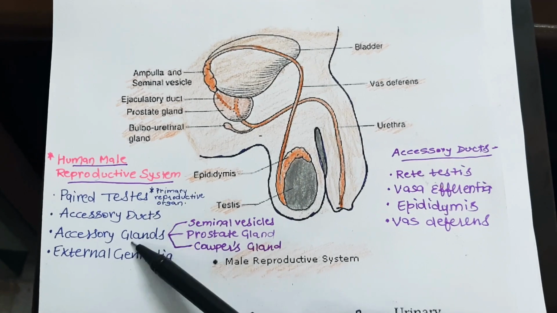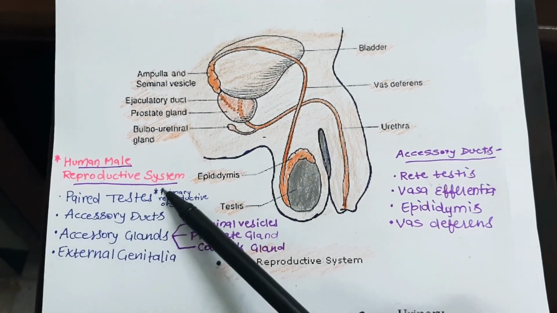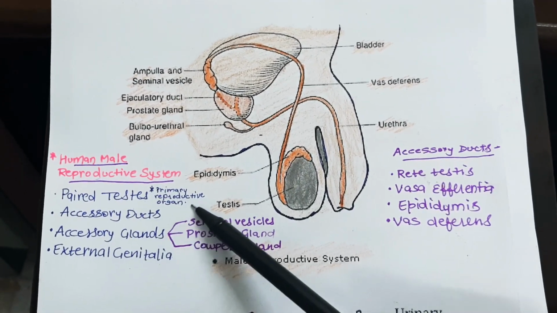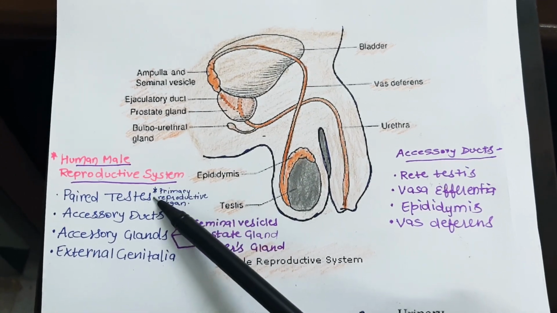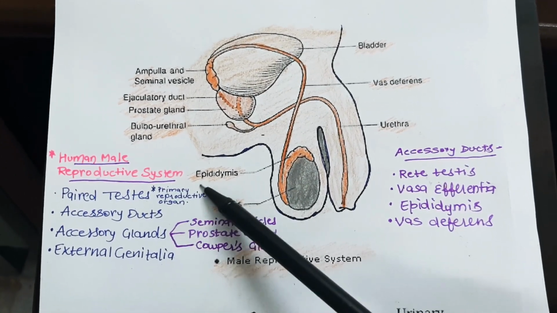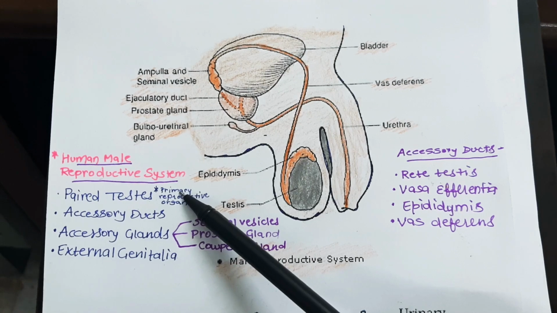Here you must know that testes are the main primary reproductive organs which produce sperms, which are directly involved in reproduction.